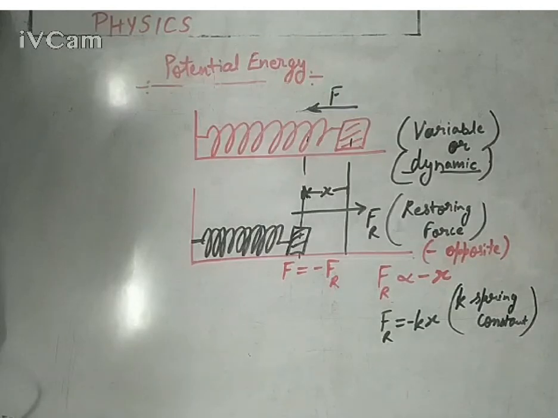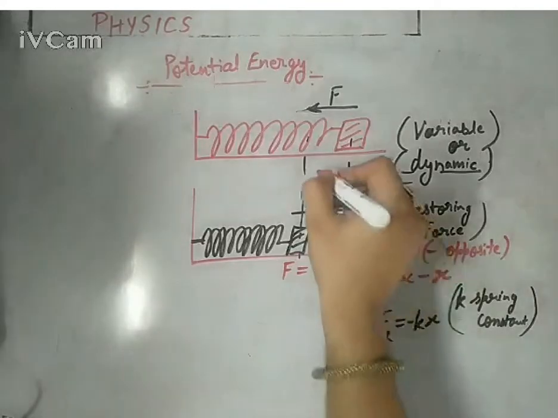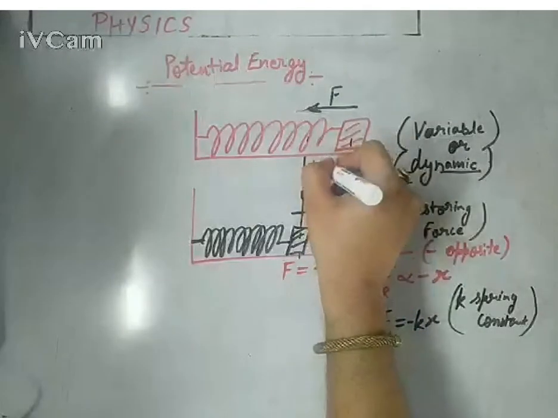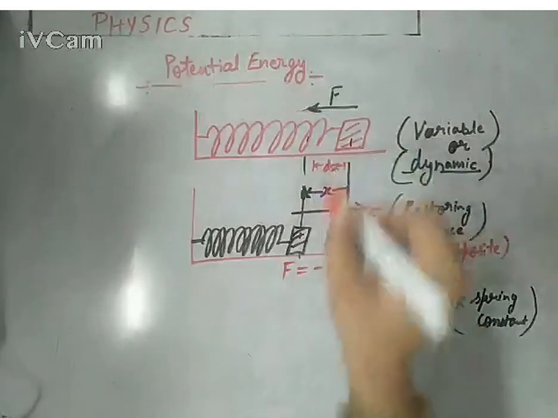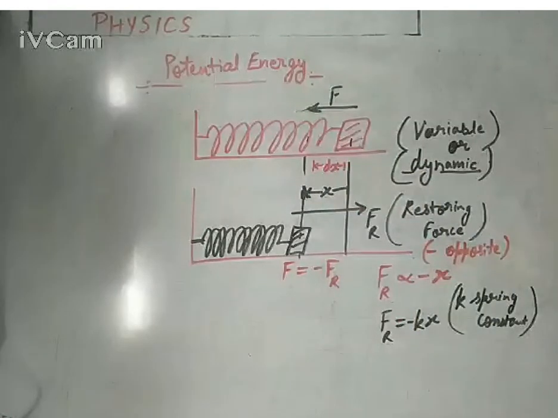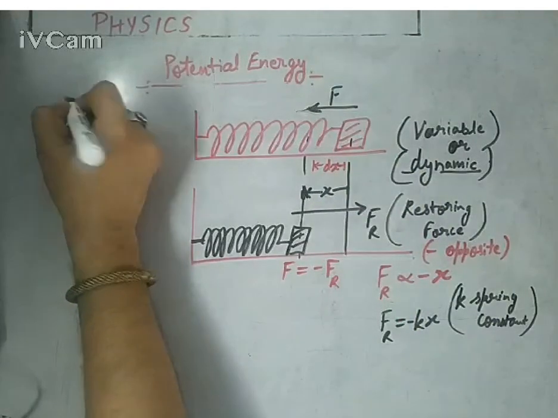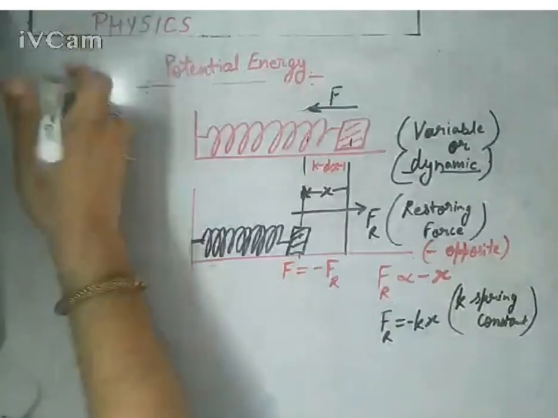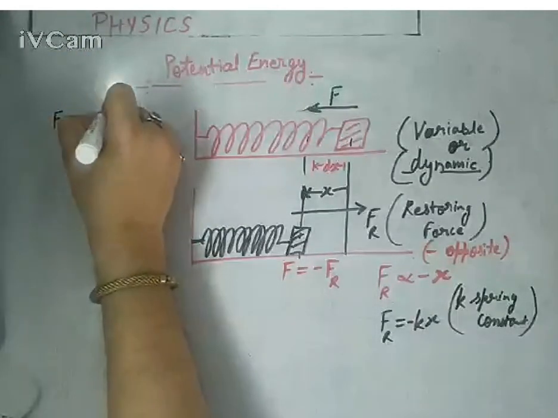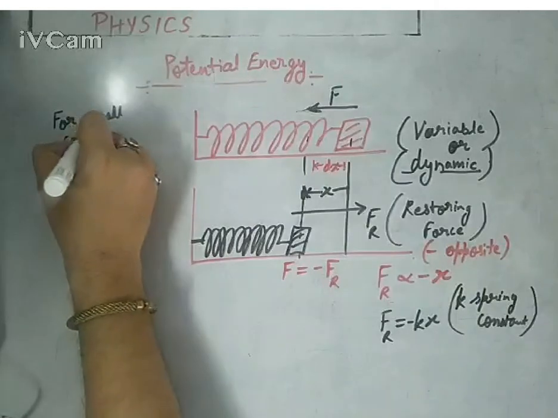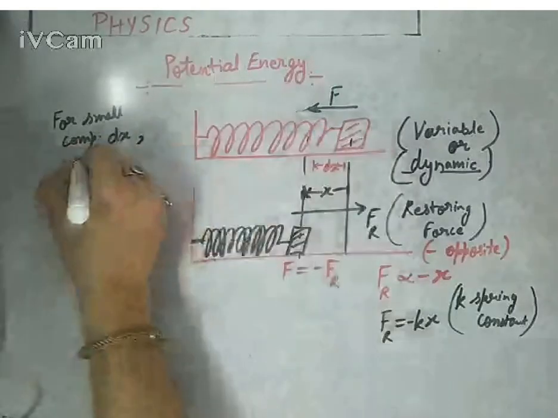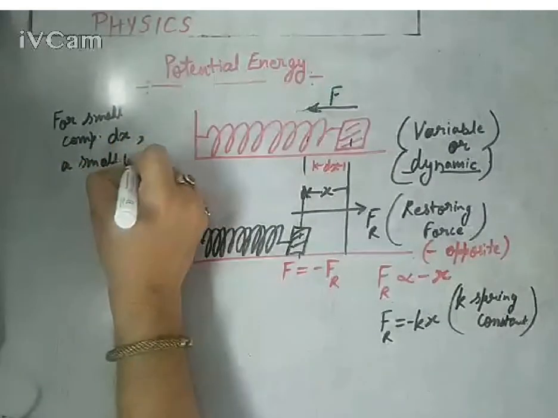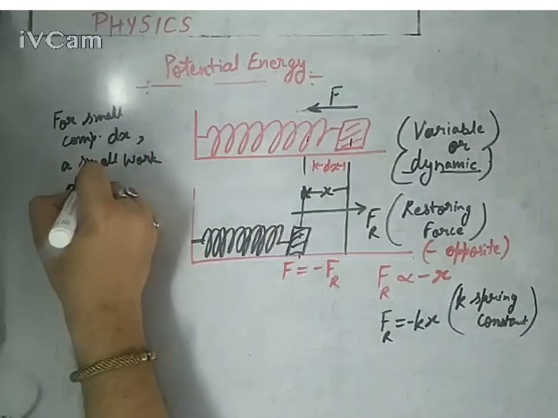So as an example, I would like to find the potential energy stored in this. Suppose this spring has been compressed by a small displacement dx. For this small compression or expansion dx, a small work dw is done.